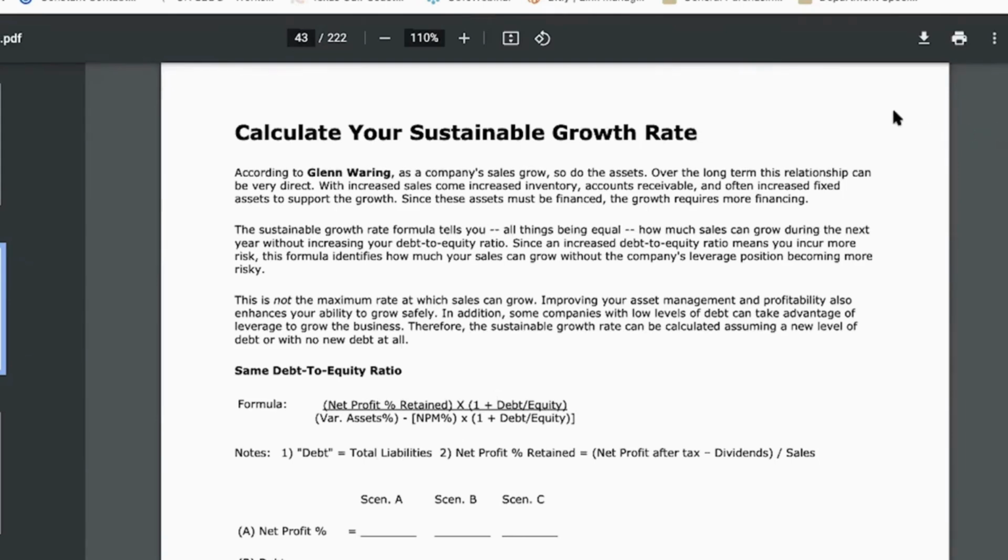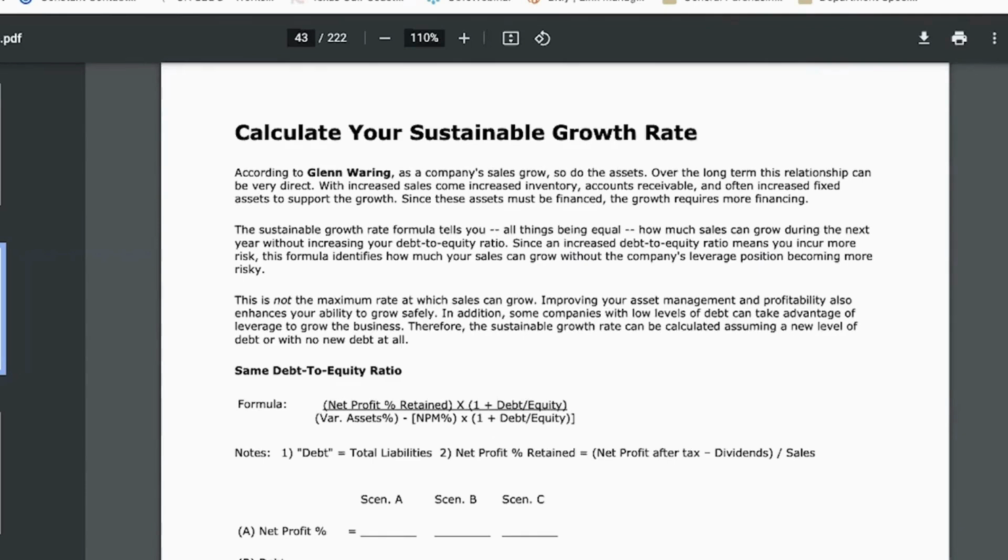How much risk does your company have? Because debt is considered risk. The more debt you have, the more risk you have. And the reason that debt is considered risky is, well, you got to pay it back. If you borrow money, you have to pay it back. And so that's considered a risky form of capital, because unlike equity, you have to pay it back. So debt to equity ratio is also called the risk ratio. And so what we're calculating here is how fast can we grow our company without taking on additional risk.